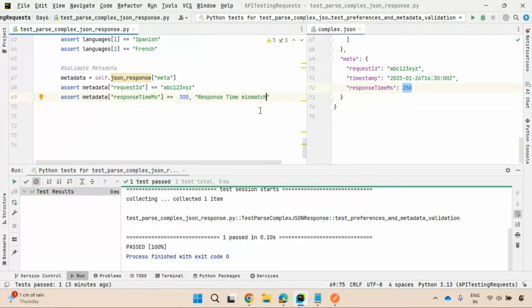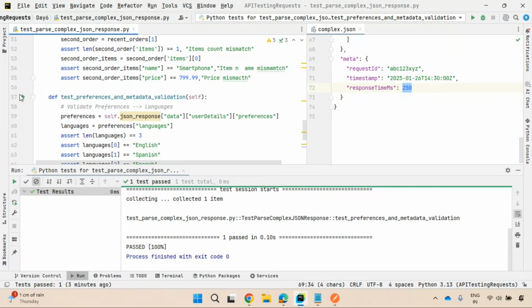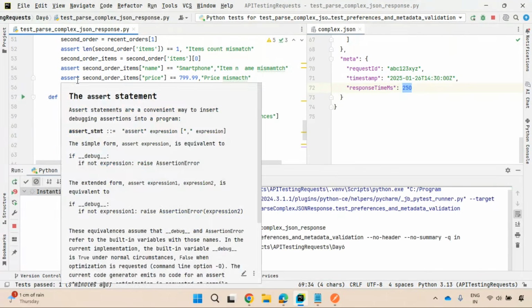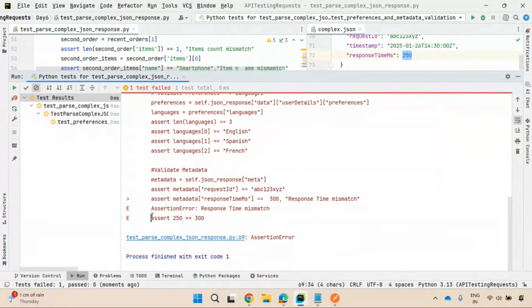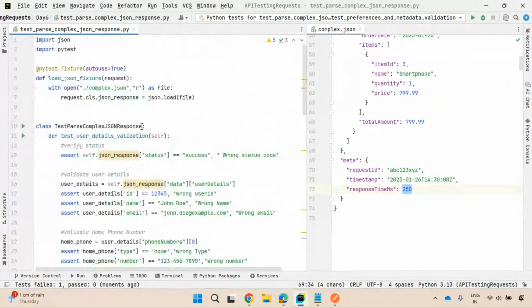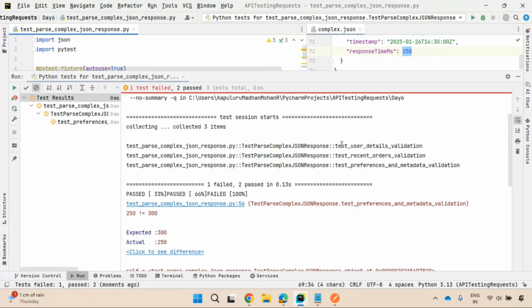Expected and actual values of this response time are not matching, right? So let us execute this. Only this assertion will fail. Yes, one failed. It is expected. You can see this is what an assertion error. So response time mismatch. So let us execute all these test methods at a class level.